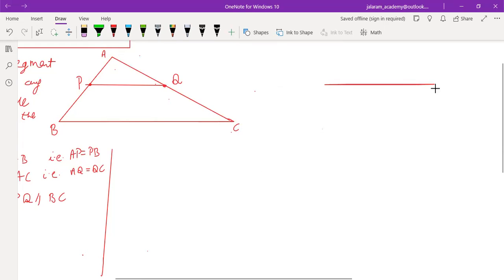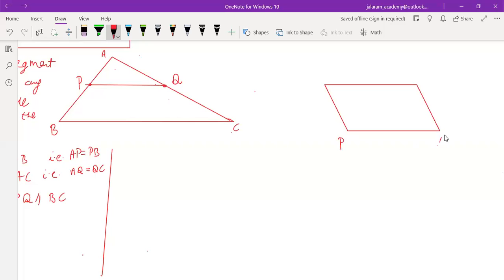This is the definition of parallelogram. Means PQ is parallel to SR and PS is parallel to QR. Parallel sides are denoted by arrows. So PQRS is a parallelogram.